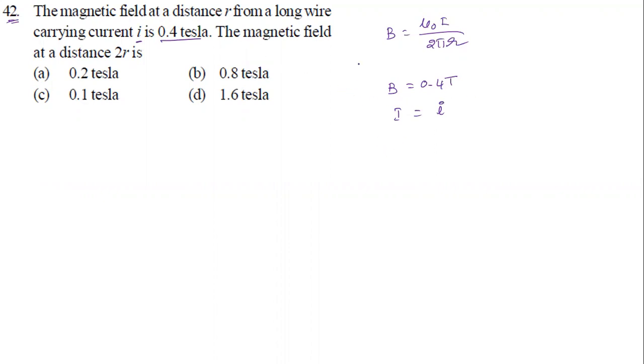So now they're asking the magnetic field. Okay, let's say B1 and I1. The magnetic field at a distance 2R they're asking now. At what distance now? 2R they're asking. Now we need to find out. Okay. So how much current is there? Not given, right? Let's find out the current first using the above formula. Now B